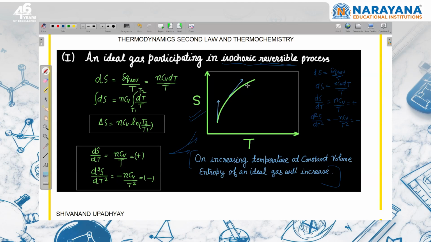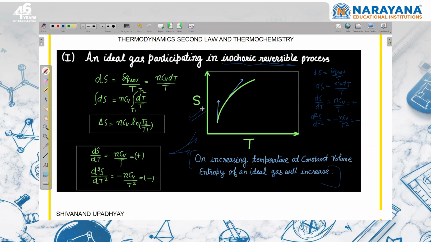We say the same in chemical kinetics: at low temperature, if we increase the temperature, the rate constant changes by a large quantity, while at high temperature, if we increase the temperature, the rate constant changes by a small quantity, right?